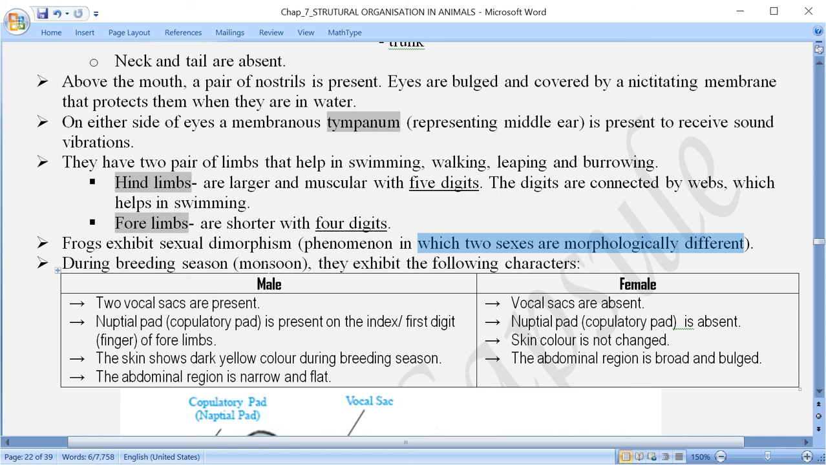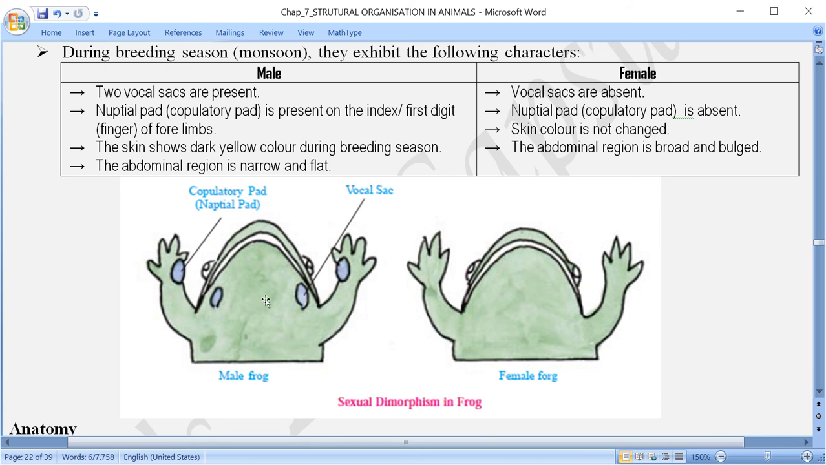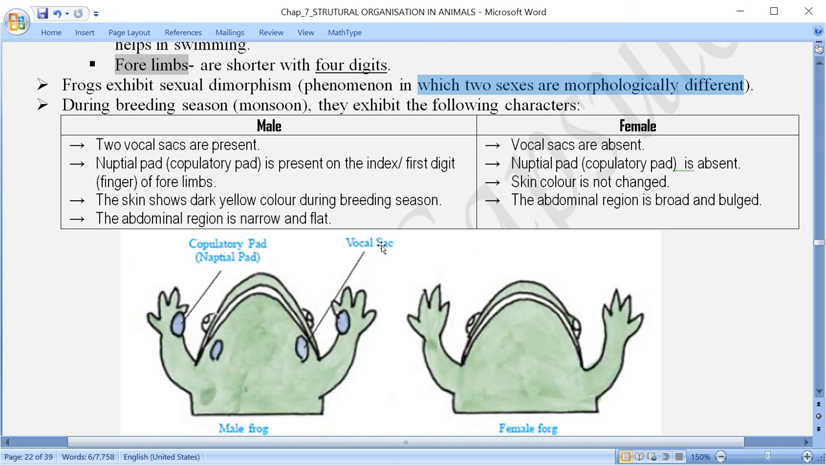Now during the monsoon season, which is also the breeding season for them, they exhibit some sexual dimorphism. Means what? Some characteristics by which we can identify which member is a male and which one is a female. Now first thing is what? The male has a vocal sac, whereas in case of female it is not present.